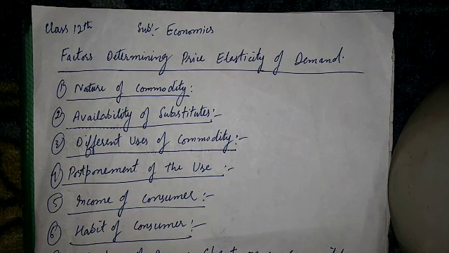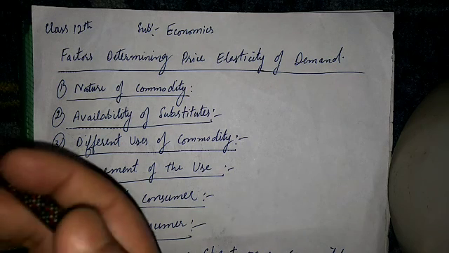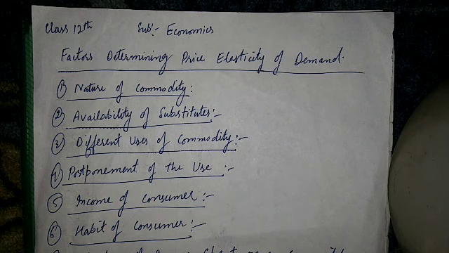Ordinarily, necessaries like salt, matchbox, textbooks, seasonal vegetables, etc., have less than unitary elastic demand or inelastic demand. And luxuries like air conditioner, costly furniture, etc., have greater than unitary elastic demand. The reason being that change in their prices has a great effect on their demand.